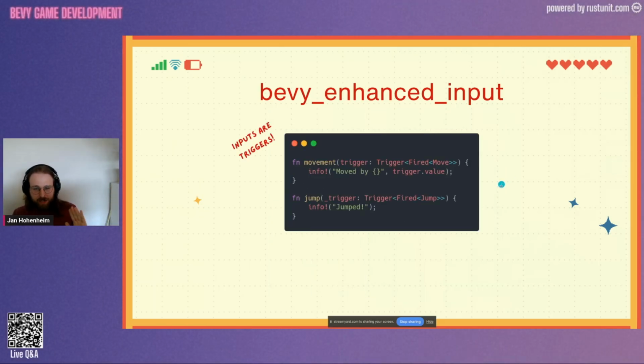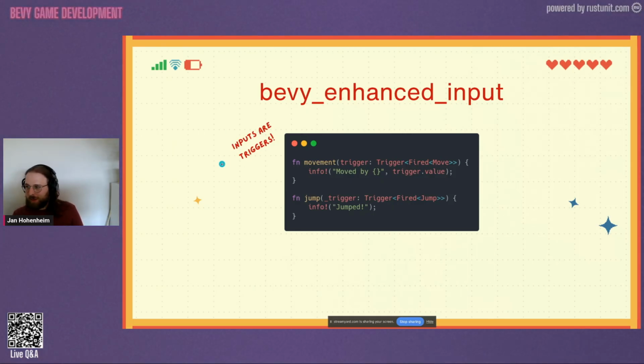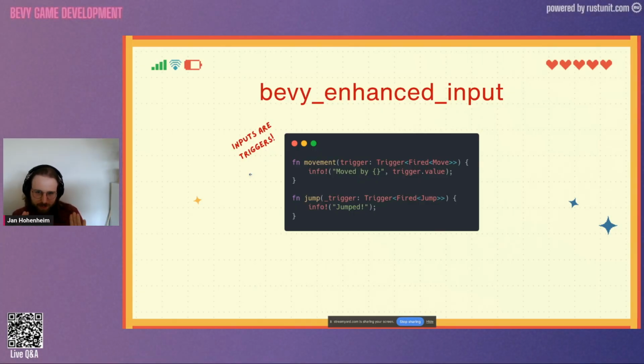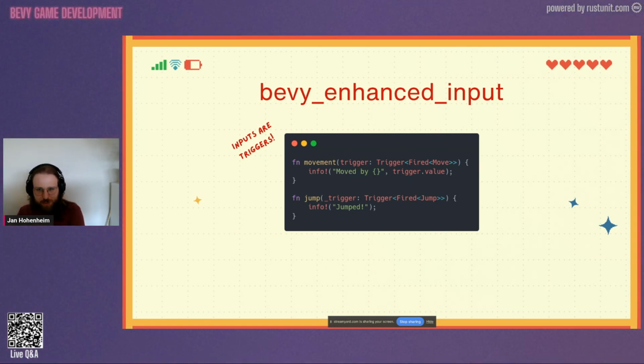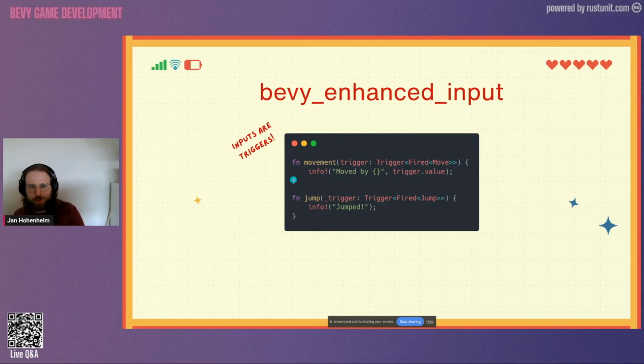And then our actual inputs are triggers, which means that you do not need to care at all about scheduling these, because if you use a 3D physics engine such as Avian, actually updating your character controller in the update schedule is wrong because the fixed schedule runs before that, and you get a one frame delay. You don't need to care about any of that because Bevy Enhanced Input just handles its scheduling for you, and you just handle your movement whenever this observer gets triggered.